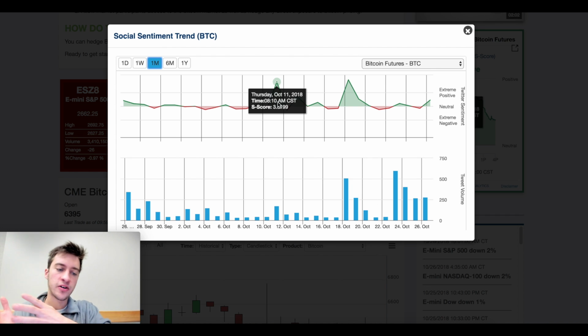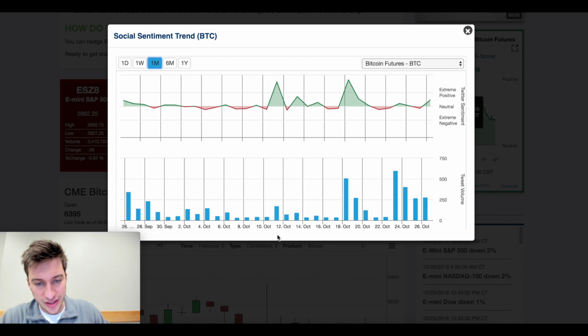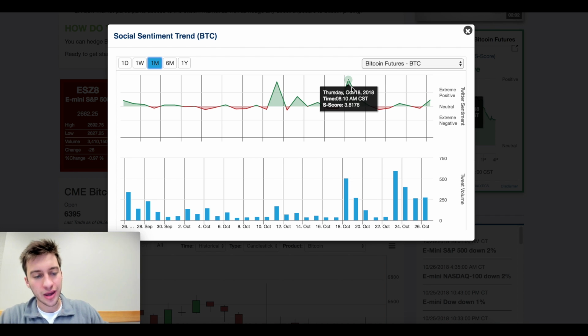It looks like a large amount of positive sentiment is coming in. People are wanting to buy. But it's not backed up by many tweets. You can see the tweet volume here is only 176. Here it's much more significant, of about 508. So what happened on October 18th? And what did that lead to?